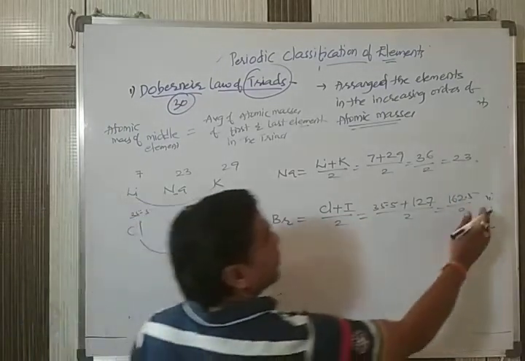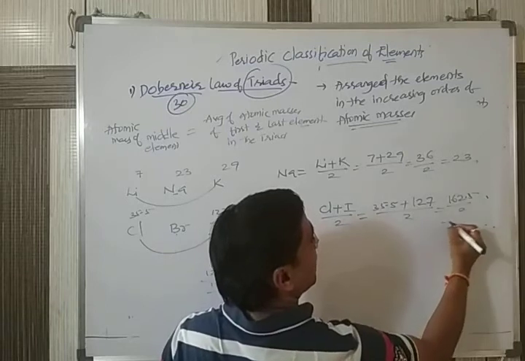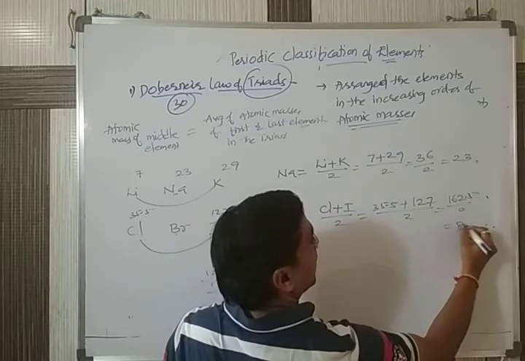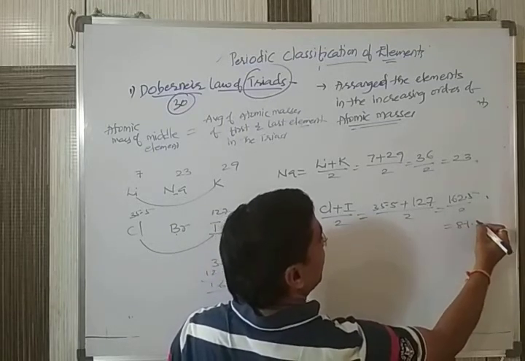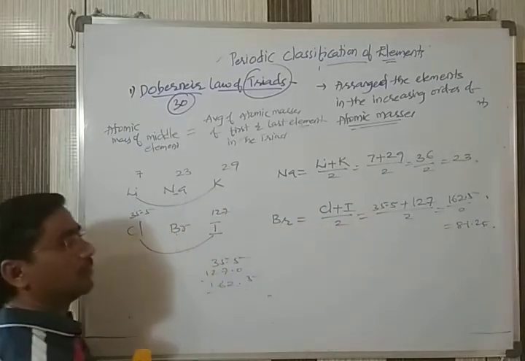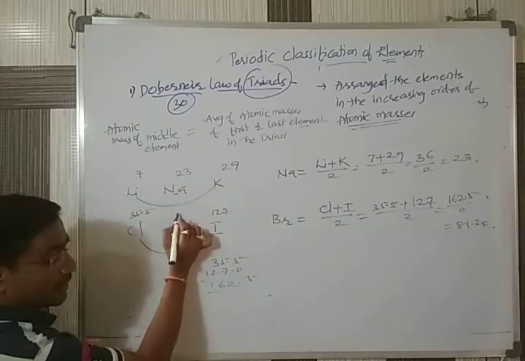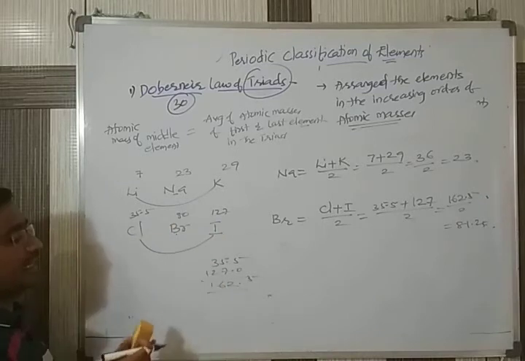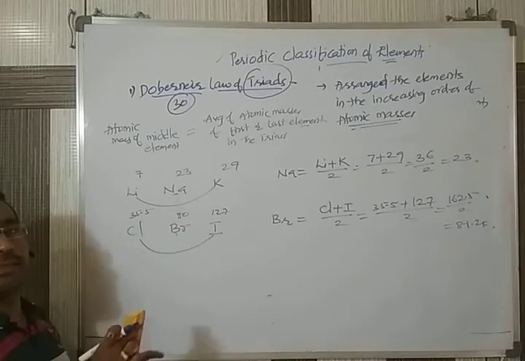When you divide by 2, you get approximately 81.2. And bromine is given approximately as 80.